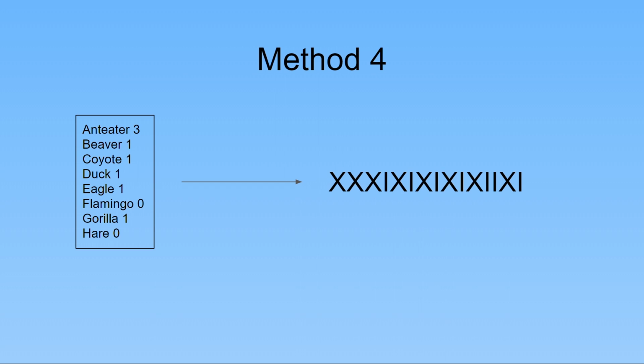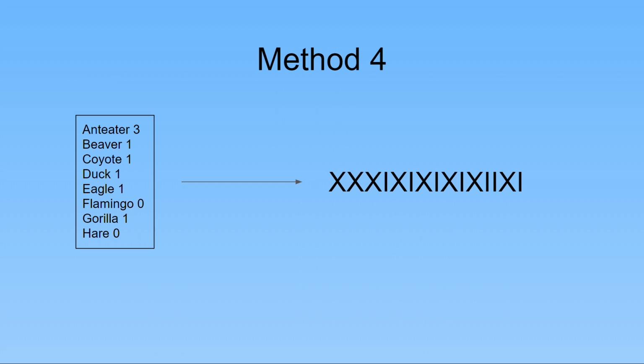We don't put an I at the end. Remember, the I means to move on to the next animal. But since the hare is at the end, we do not need to put an I for him. So that's how to convert the result of the vote into this code.